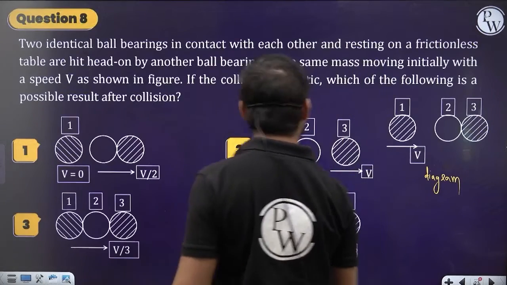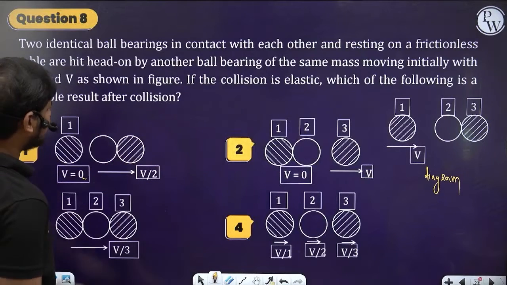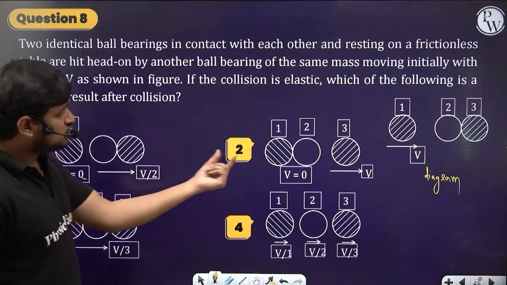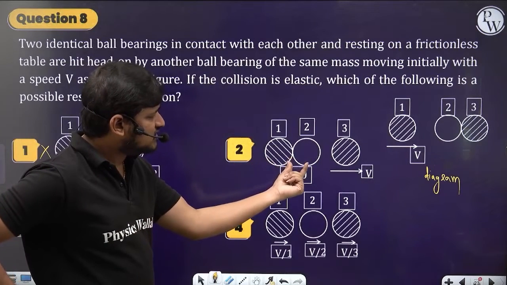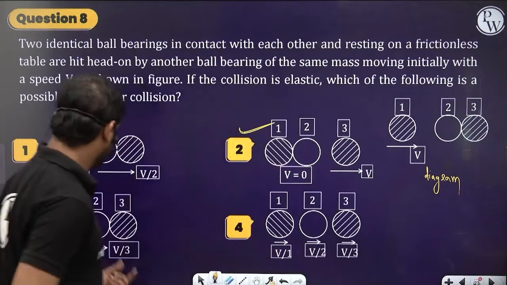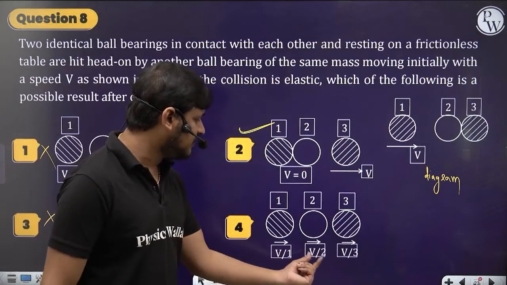So check the option. First, its velocity will become 0. So they both move with v by 2? No, the velocity will not be shared between those two. Here the first one's velocity and the second one's velocity become 0. Yes, the third one will have the velocity v, correct. And all three v by 3? No. So v by 1, v by 2, v by 3, no.